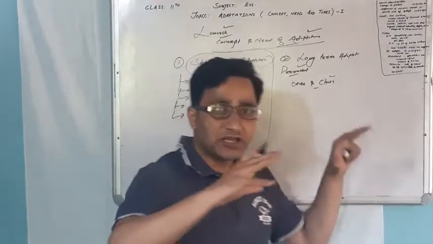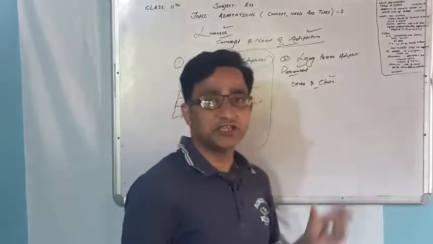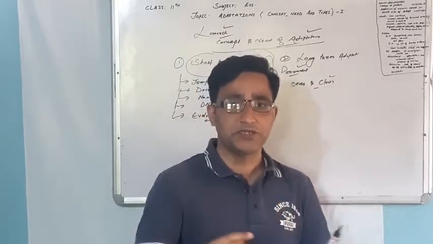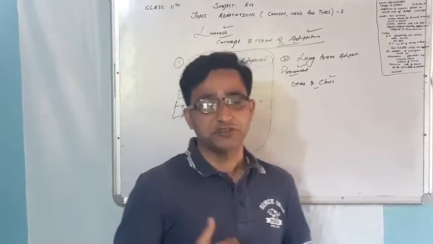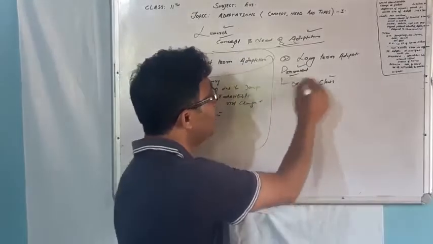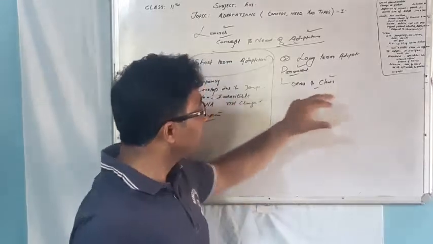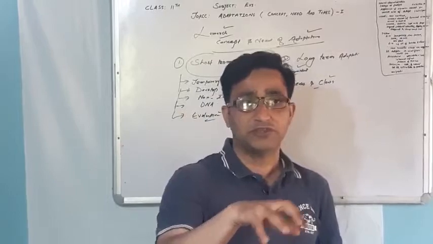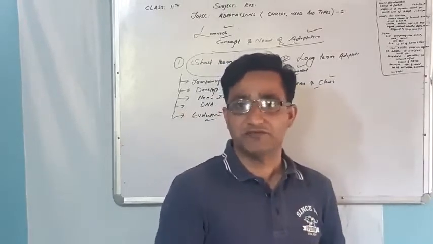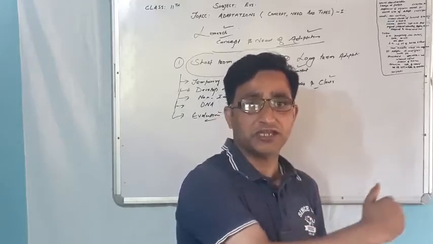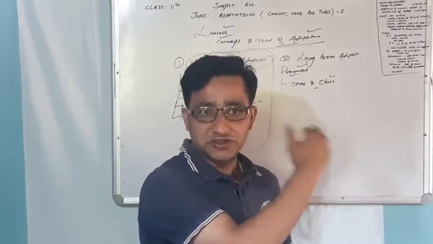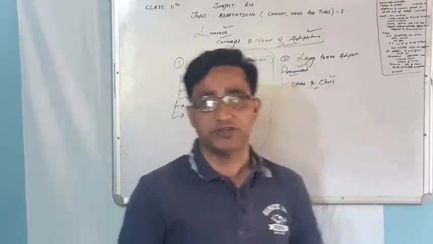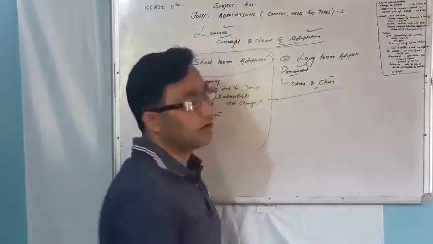Here the modification takes place in their structures to serve the purpose of feeding and perching. We can see these changes in beaks and claws in their offsprings as well. These structural modifications get inherited from the parents to their offsprings. So this is what we call the long-term adaptation.